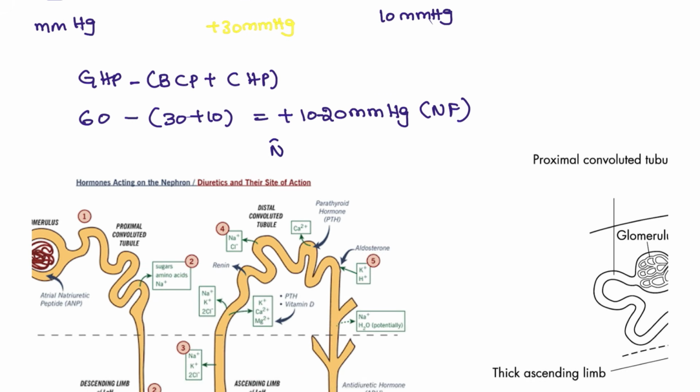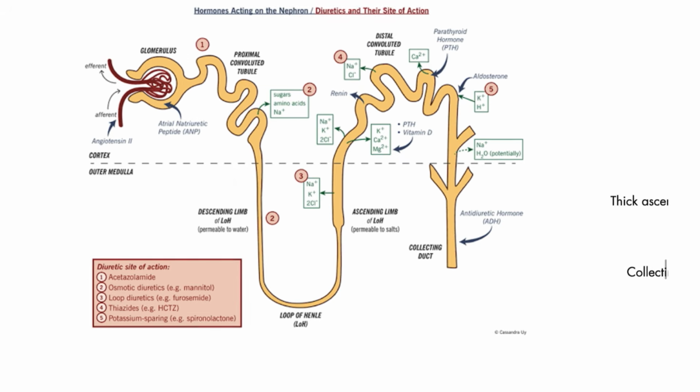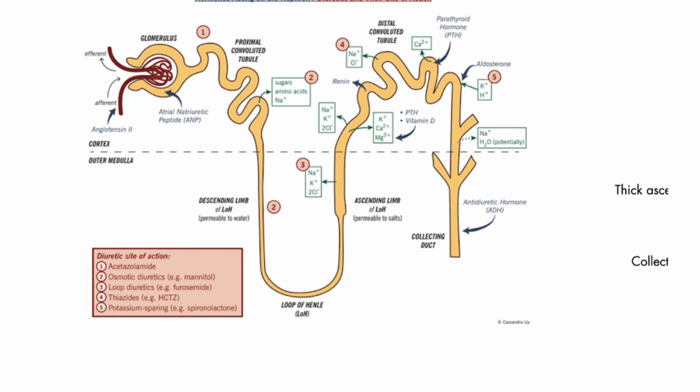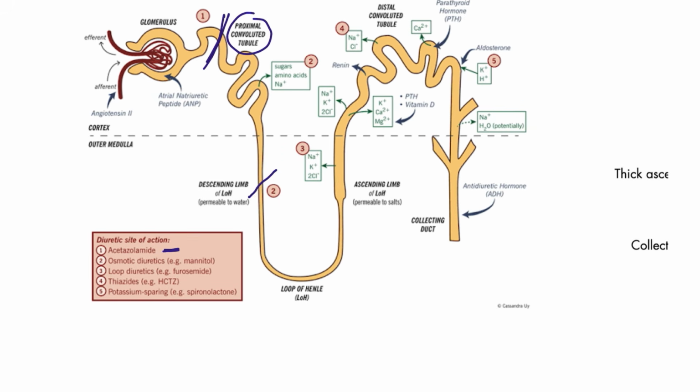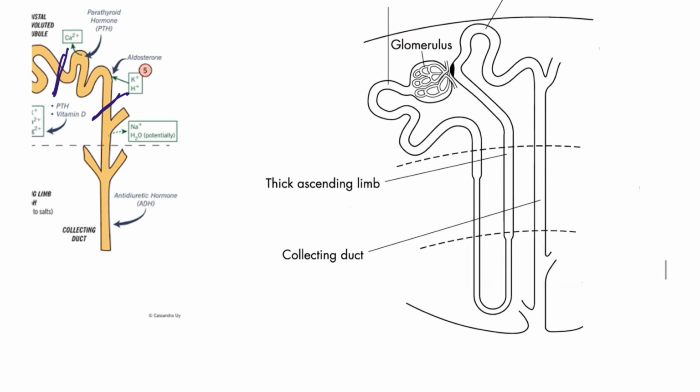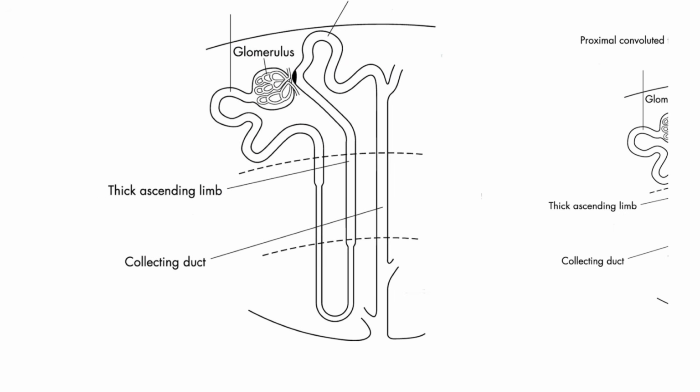So what is the normal GFR? That is 125 ml per minute. 125 ml per minute is what we are going to get. Next, diuretic action. In the proximal convoluted tubule, you have acetazolamide, the carbonic anhydrase inhibitor. Next, the osmotic diuretics such as mannitol, and the thick ascending limb of the loop, which is for the loop diuretics such as furosemide, and the distal convoluted tubule for the thiazides, and the collecting tubule for the potassium sparing diuretics.